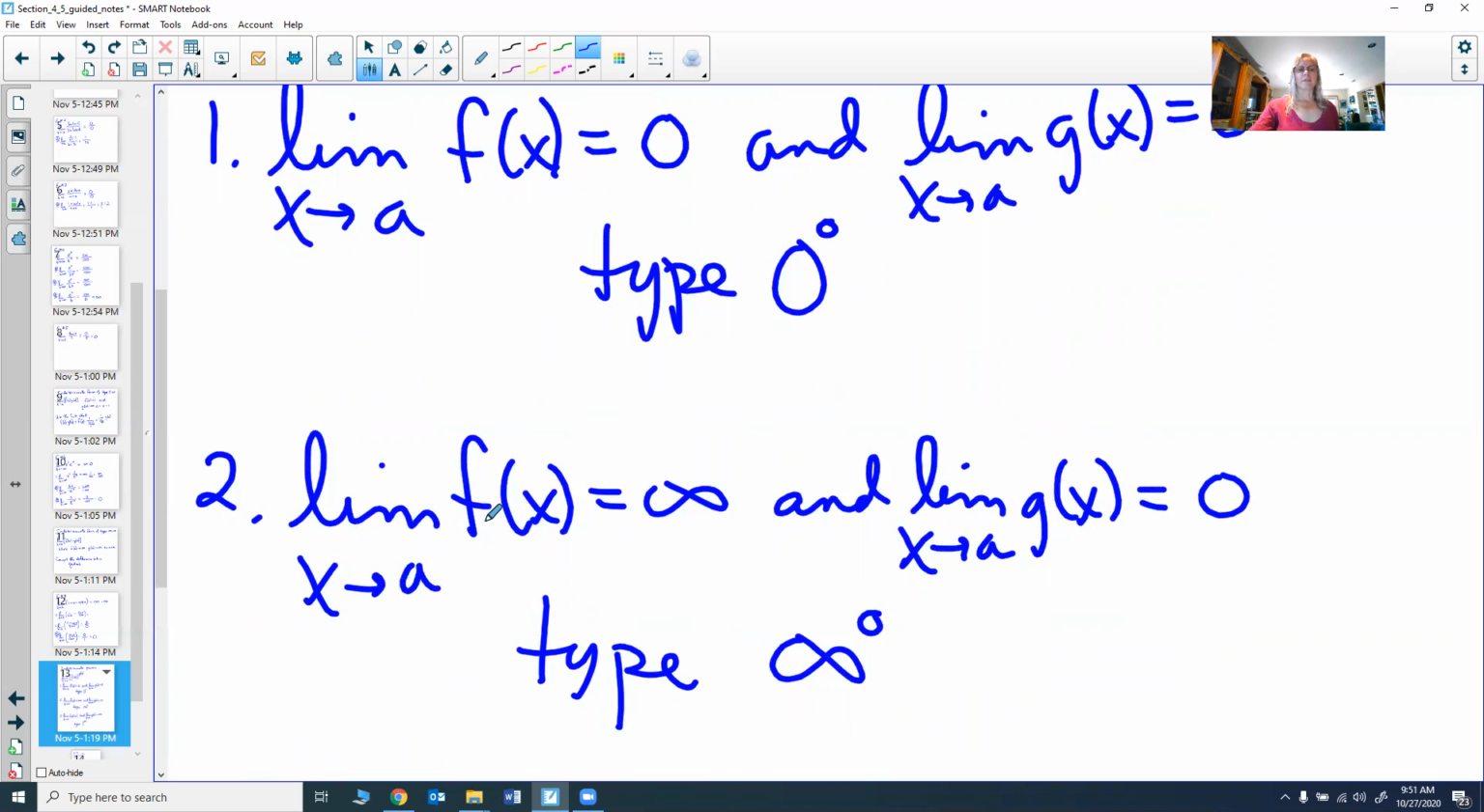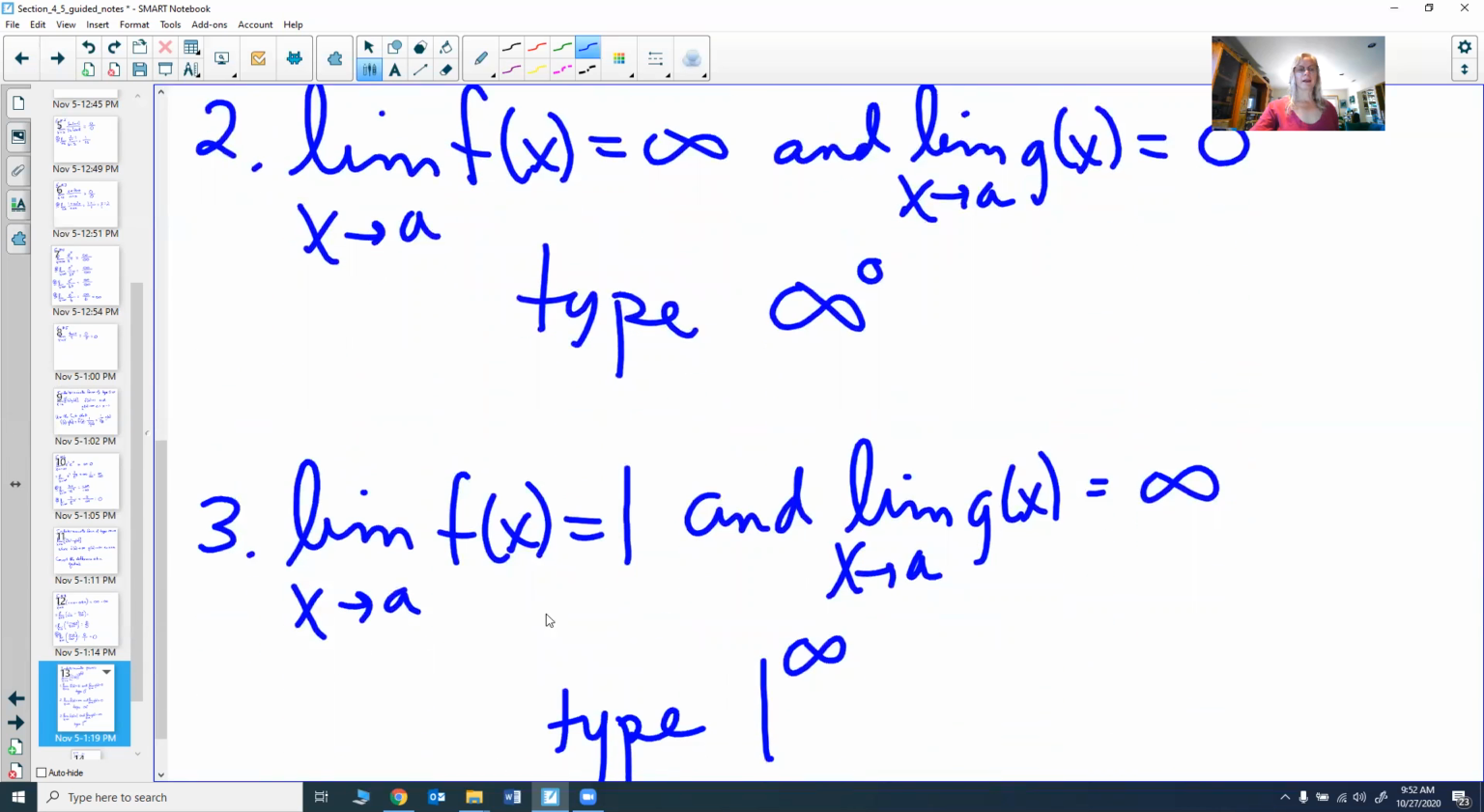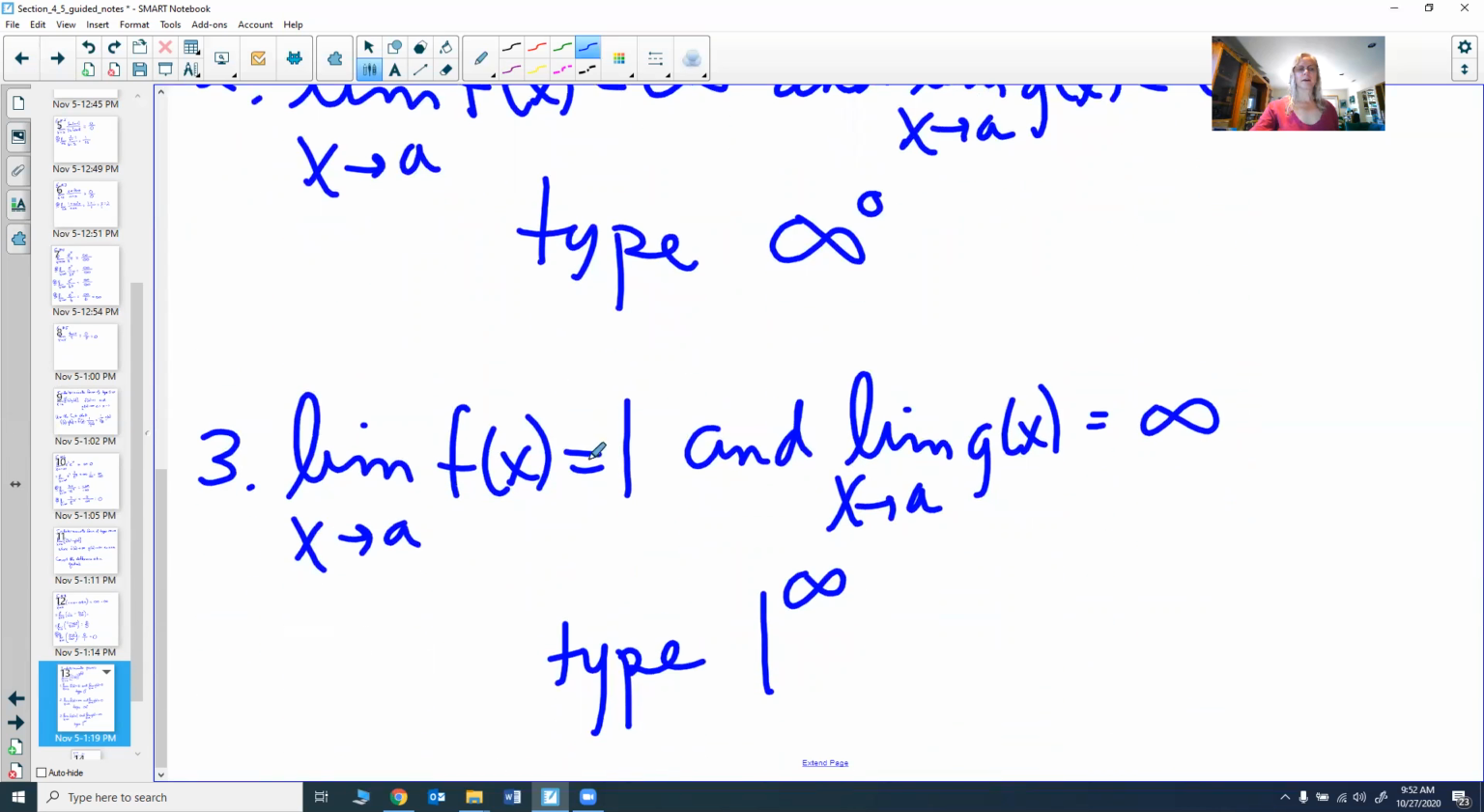The limit as x goes to a of f of x equals infinity, and the limit as x goes to a of g of x equals 0. This is a type of infinity to the 0. So we've always told you that any number to the 0 is 1 except for 0, but also except infinity. Infinity to the 0 is not also 1 either. And the last one is the limit as x goes to a of f of x is 1, and the limit as x goes to a of g of x is infinity, so you get the type 1 to the infinity. 1 to any number is 1 except infinity itself. We don't know what 1 to the infinity is. Again, it could be any number.